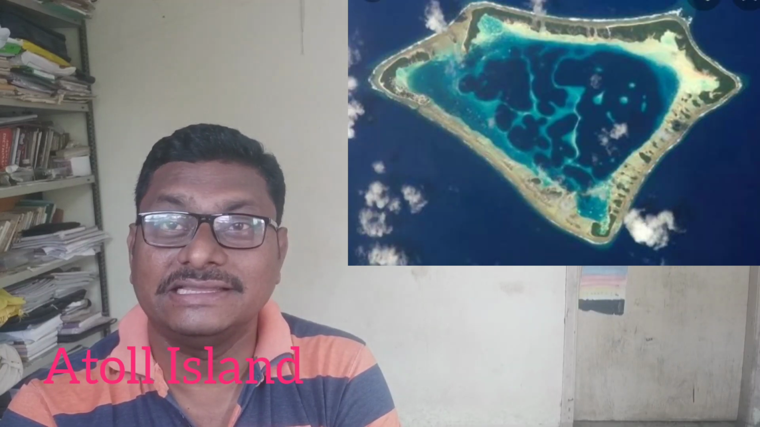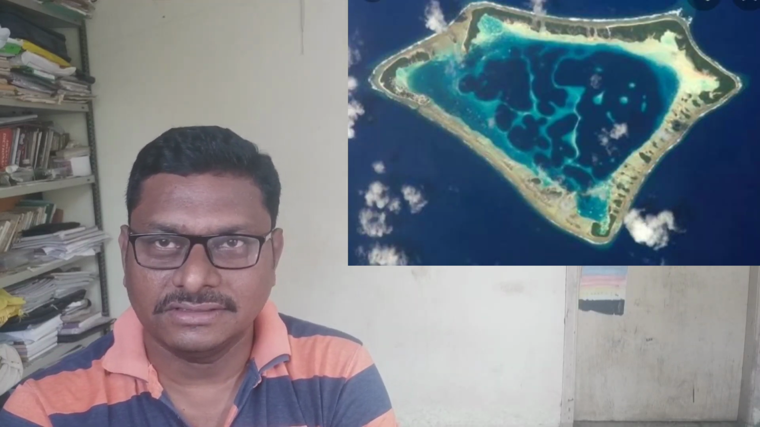Now, what are atoll islands? Atoll islands means the island is covered by ocean outside, as well as inside. So this is one image of such an island that we can see. All these islands are atolls. The majority of the islands we find in the Lakshadweep group are atoll type islands.